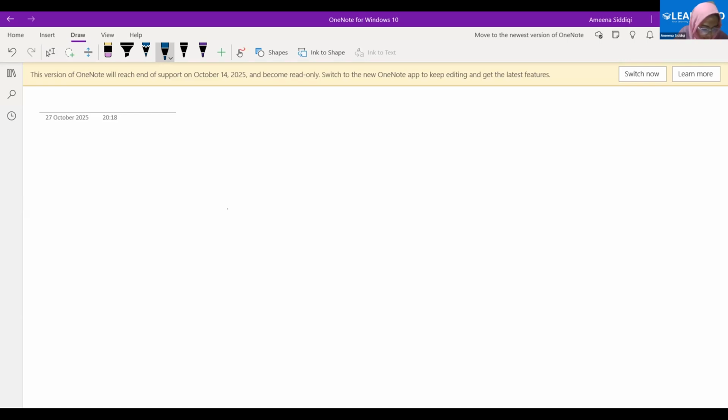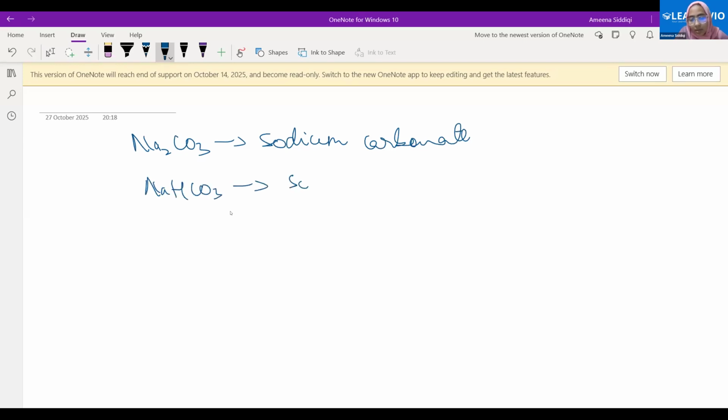What is the chemical formula of sodium carbonate? Na2CO3. Sodium carbonate is Na2CO3, and NaHCO3 is sodium bicarbonate. Okay, so don't get confused.